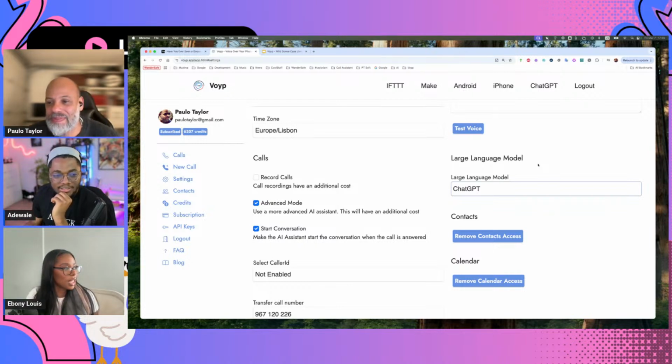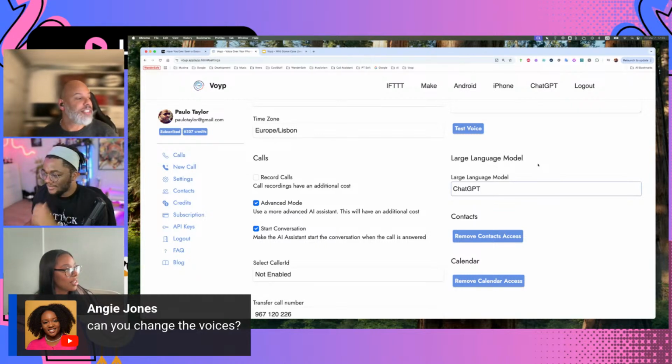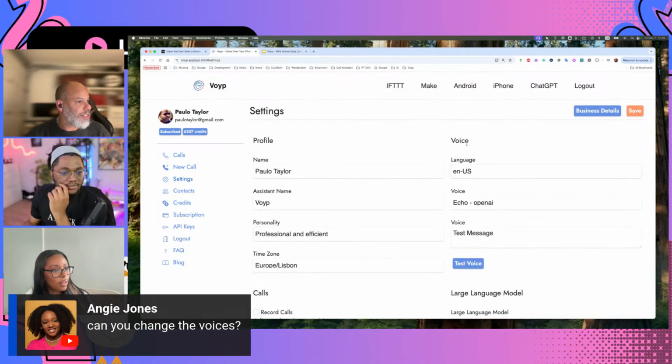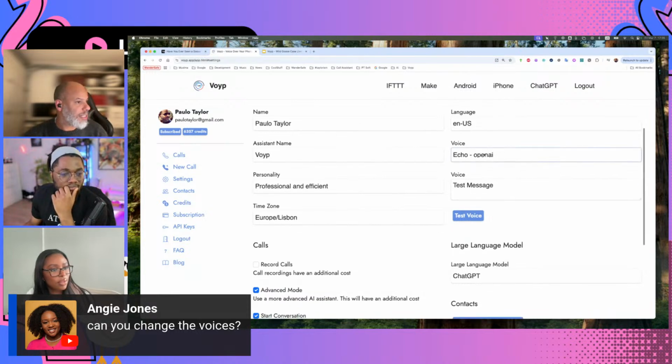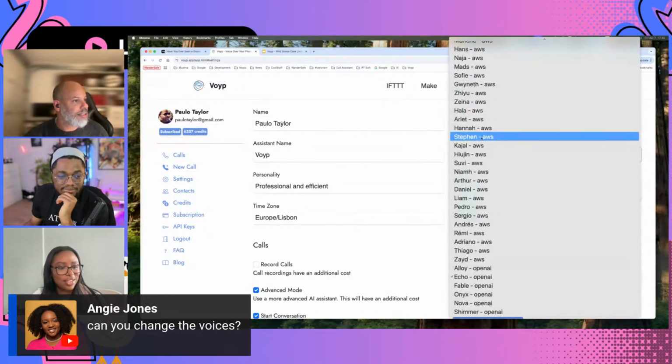Gotcha. Angie asks, can you change the voices? Yeah, you can change the voices. If you use advanced mode, it only uses the voices from ChatGPT. Where do you see the settings? Voice. Yeah, so you can use voices from AWS and others.